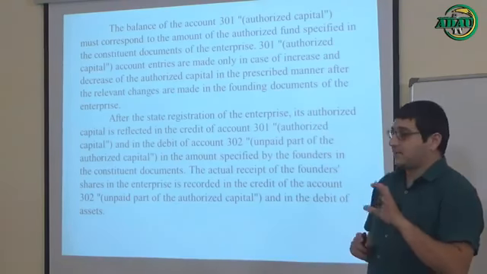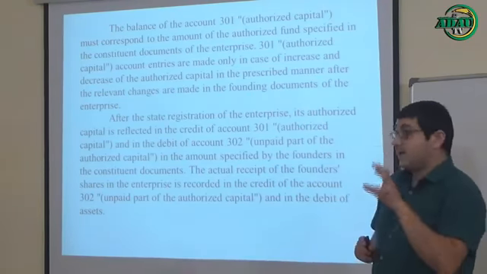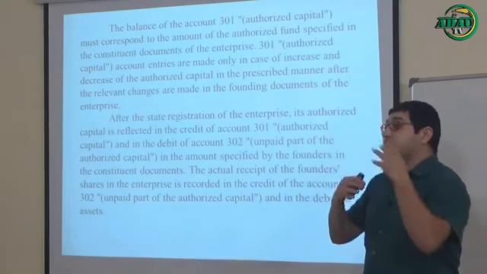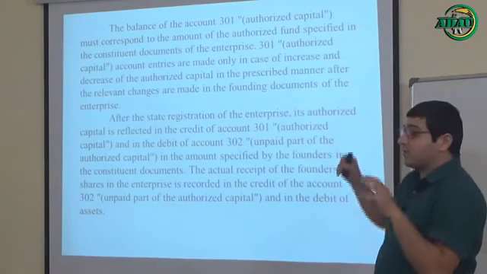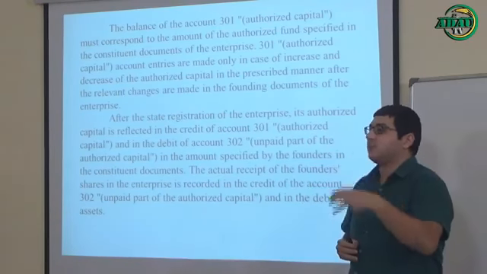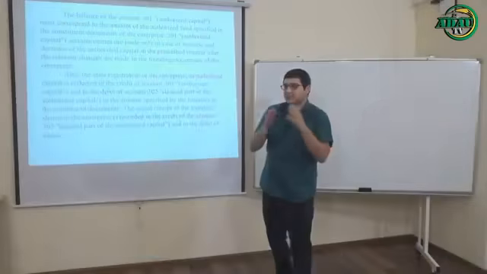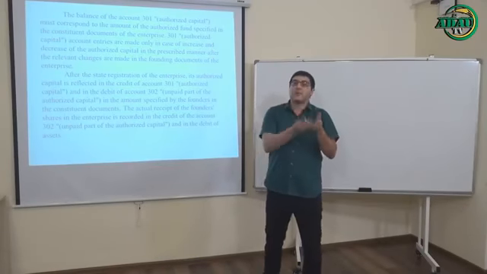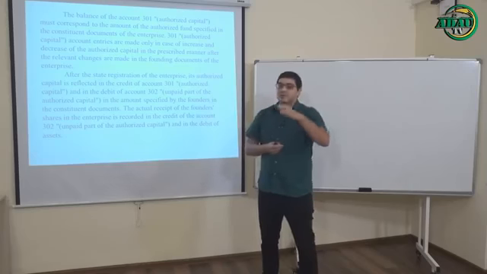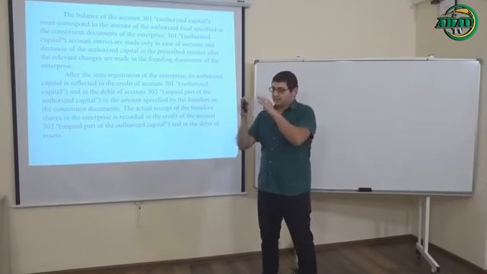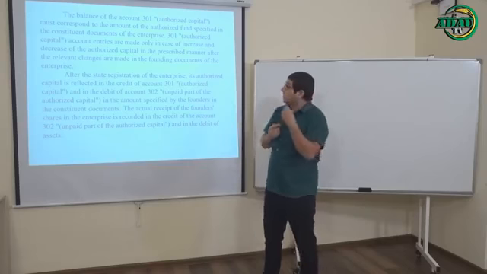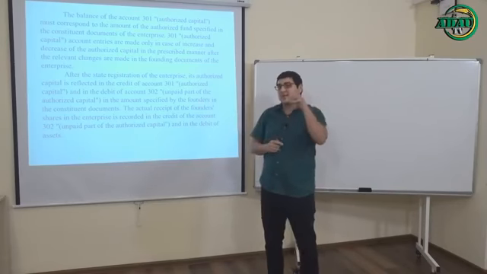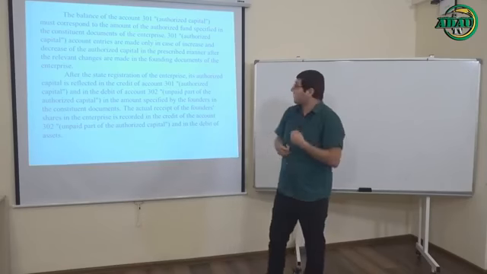The balance of the account 301 must correspond to the amount of the authorized fund specified in constituent documents. Let's explain this sentence. For example, in our founding documents or in our constituent documents, it's written that we have $5 million authorized capital. So it means that in the account 301, we must see the same amount, $5 million.